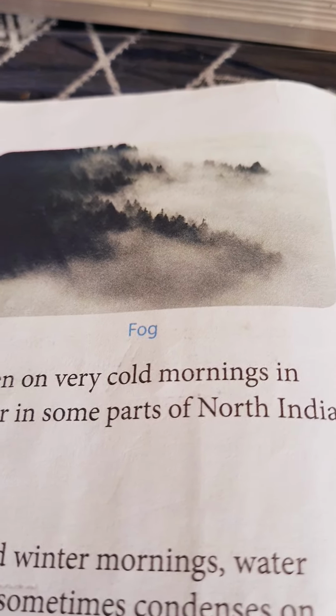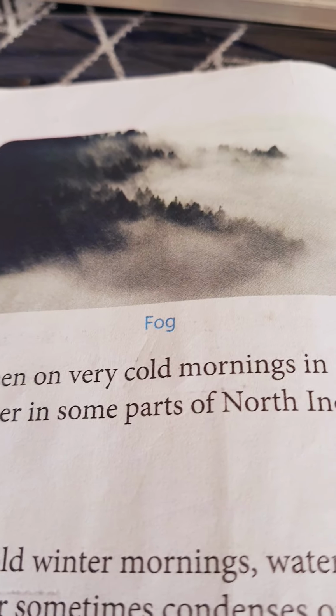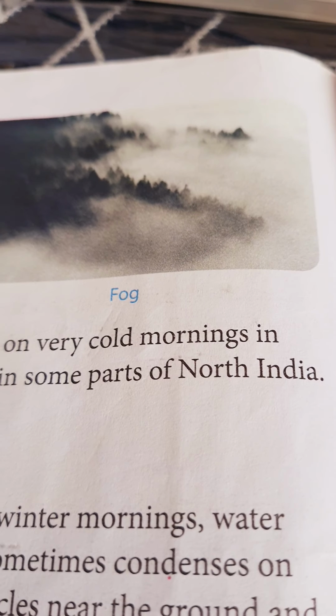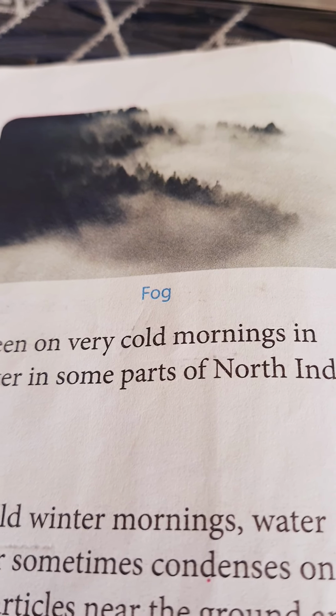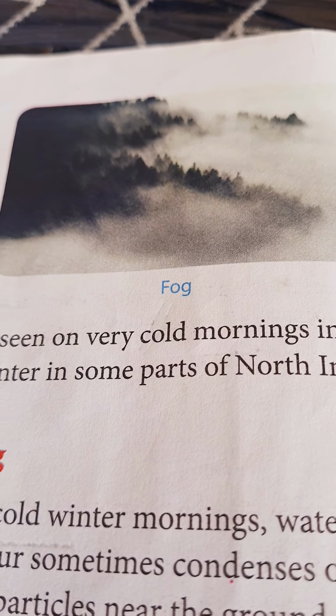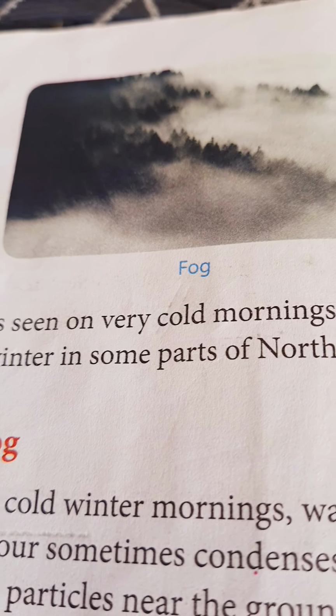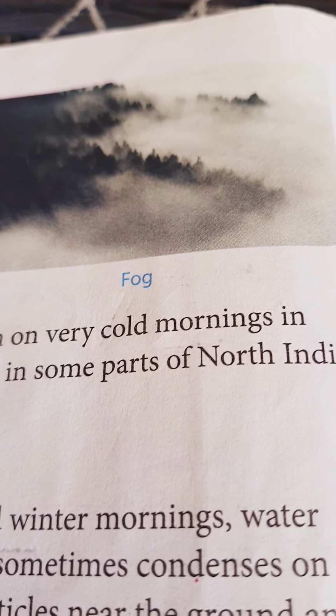What is it called? Fog. Sometimes the fog is so thick that it is very difficult to see beyond a few meters. Vehicle drivers should be very careful. Pilots have difficulty in taking off and landing the planes. Sometimes airports are also closed because of the fog.